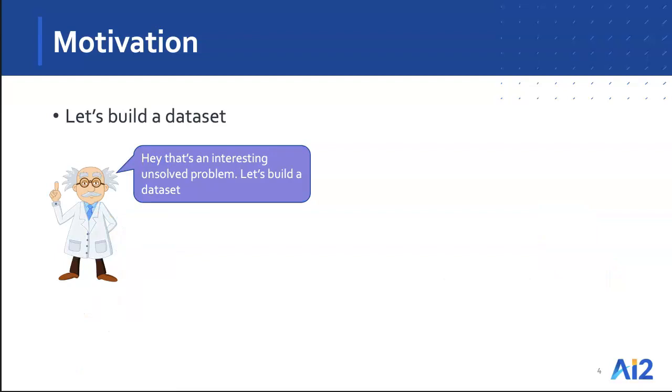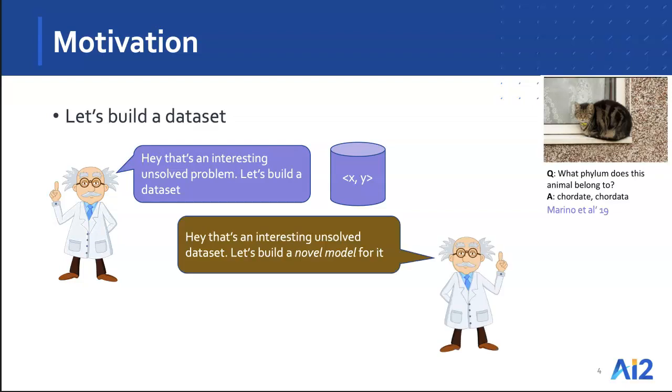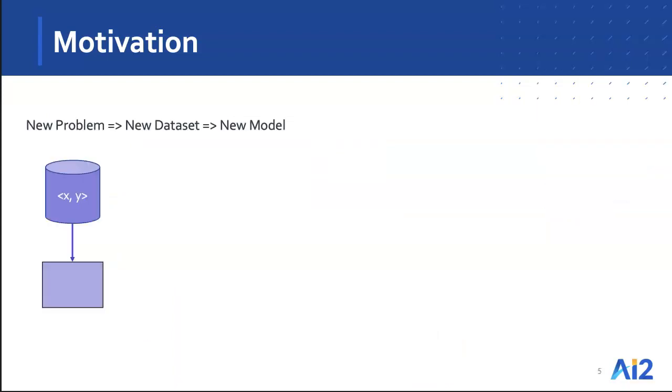So at this point, if you're a machine learning researcher, you might think, hey, that's an interesting unsolved problem. Let's build a dataset to solve it. And that's what some people have done. And now given this dataset, you might think, hey, let's try to build a model that tries to solve this problem. And you might create a novel model that combines text transformers with visual features with symbolic KBs to solve this. And this is generally how things progress.